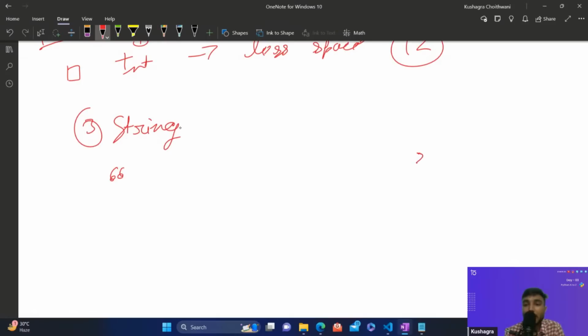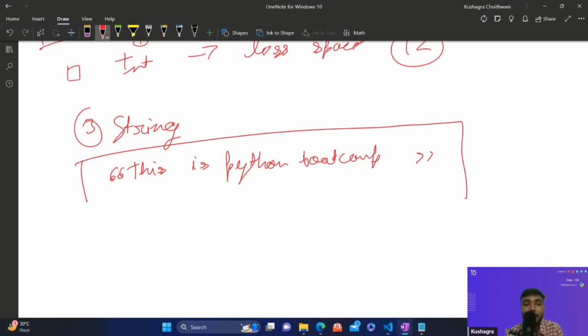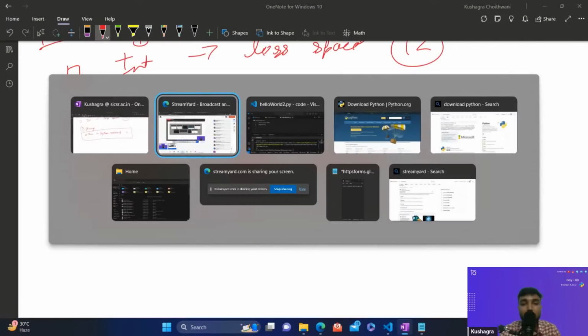String is what you use if you want to store any English alphabets, letters, or a sentence. Let's say I want to store "This is Python bootcamp" in Python. If I want to store this kind of data, it would be called string data. If I'm storing this data into any variable, the data type of that variable would be considered a string. Let me just show it to you.